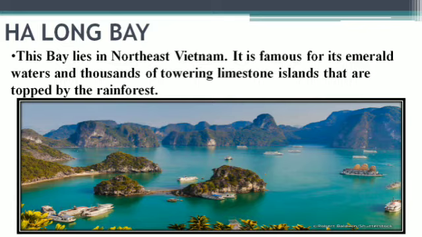So bay here means like here in India you have the Bay of Bengal. In the same way, this bay is available in Vietnam, and it has the seaside area and the land area, and that's why it is known as the bay. It's one of the beautiful tourist attractions for Vietnam, and people come over here to see this beauty. It has emerald water. Emerald water is not related to the precious stone, but to the color of the water which prevails here, and for that it is known as emerald waters.